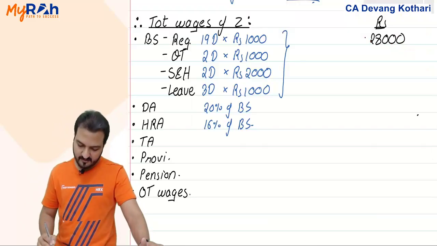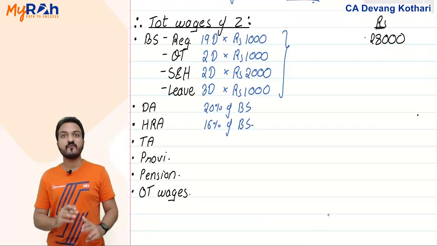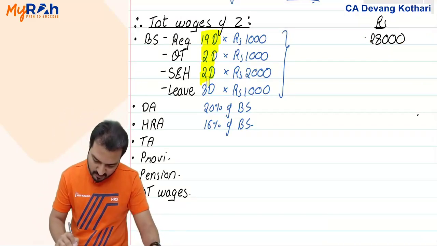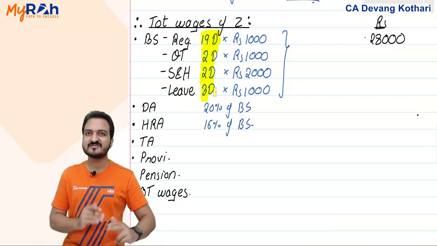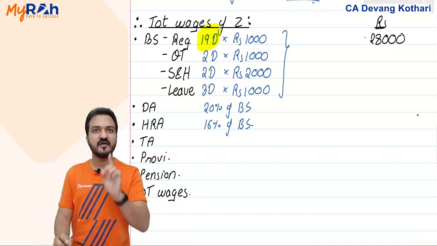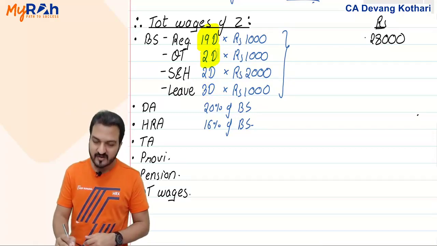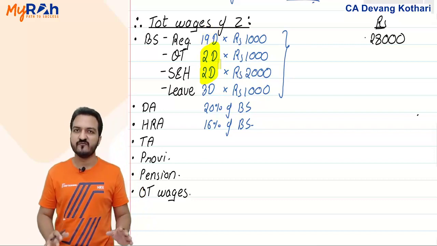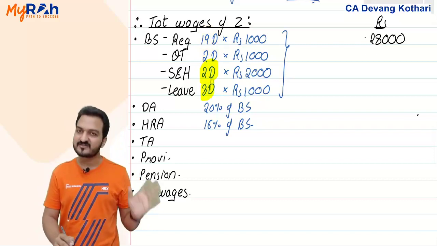Now this guy Z has done actual work for how many days? Did he do actual work for all these days? No. Regular 19 days, did he do actual work? Yes. Overtime, did he actually work? Yes. Sundays and holidays also, yes, he has actually worked. He has not worked for only these 3 days.